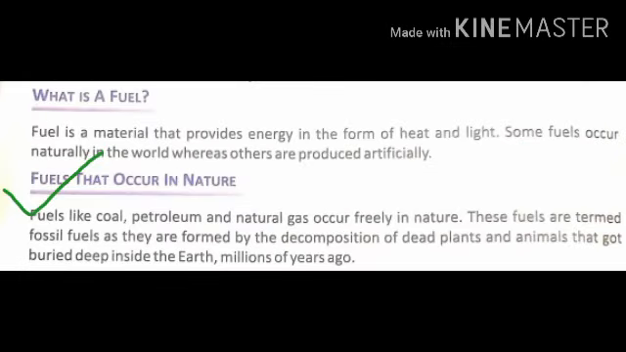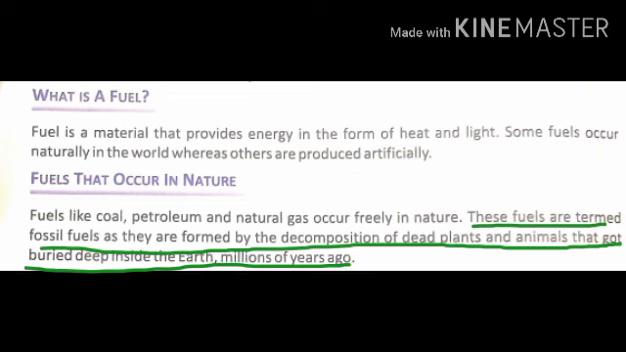Fuels that occur in nature. Fuels like coal, petroleum and natural gas occur freely in nature. These fuels are termed as fossil fuels as they are formed by the decomposition of dead plants and animals that got buried deep inside the earth millions of years ago.